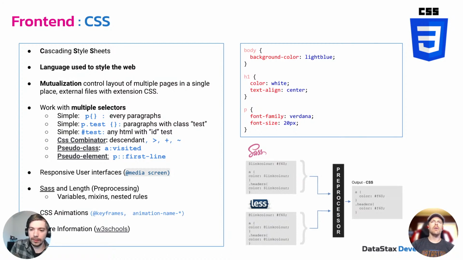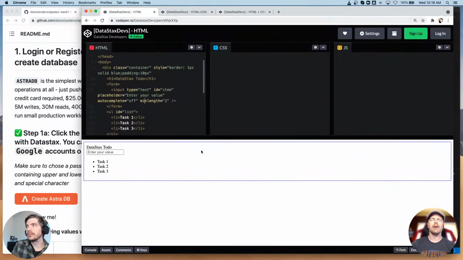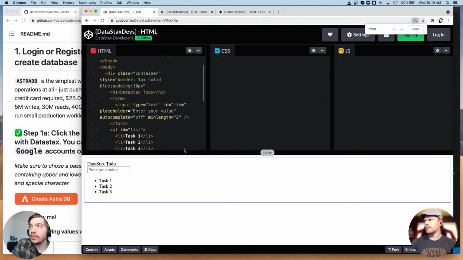Ryan, can you make that a little bit bigger when you go to the CodePen next time? Zoom in a little bit. Yes. I can't.